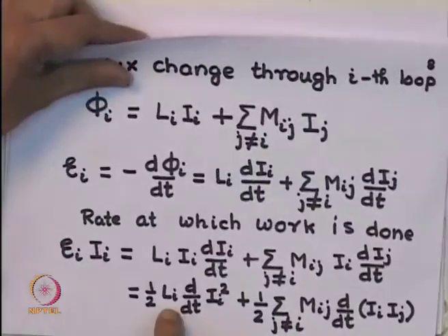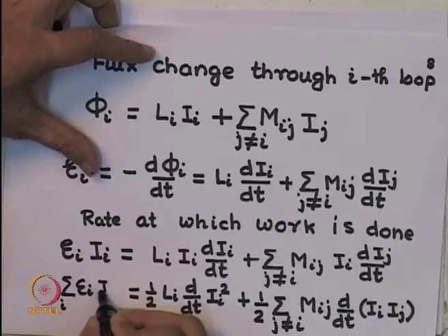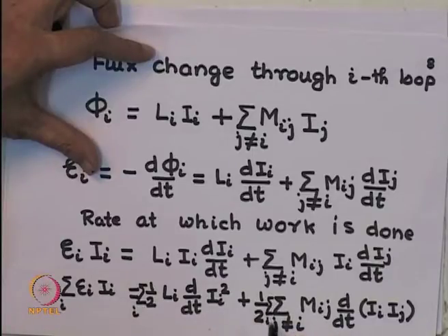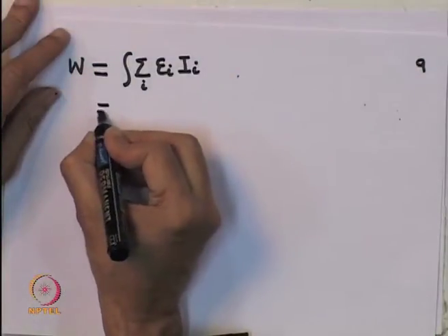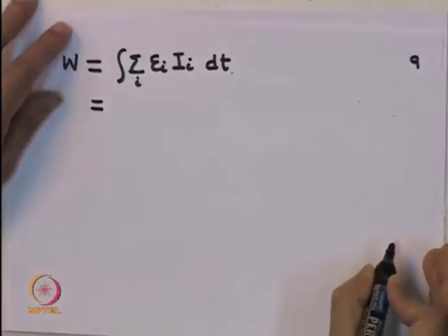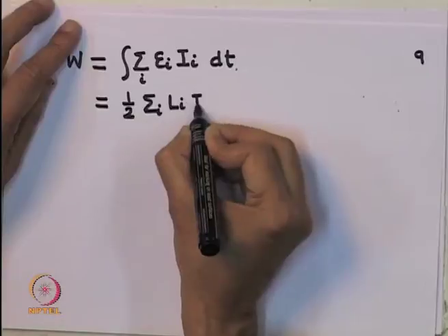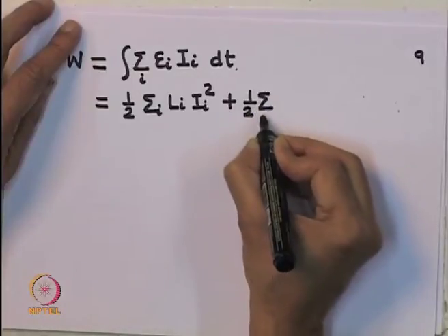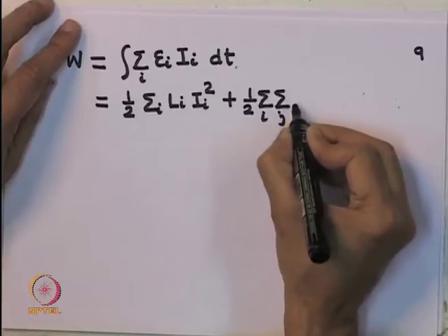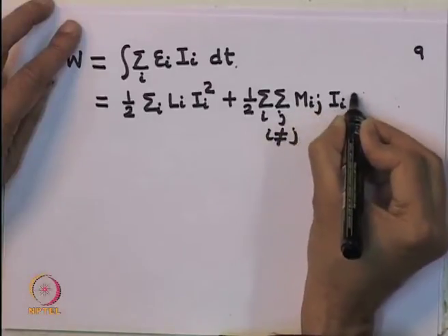Strictly speaking, this last line that I did is valid only if I sum over i, so that there is a sum over i here, and then I use Mij equal to Mji. Then, once I integrate over time, I get half sum over i Li Ii square plus half sum over i, sum over j, i not equal to j, of Mij Ii Ij.